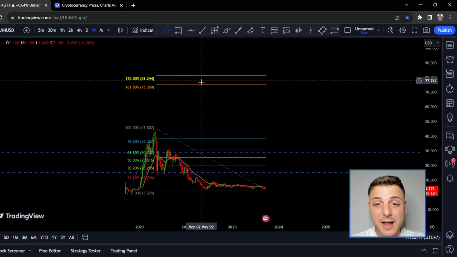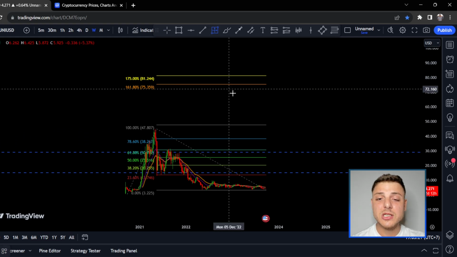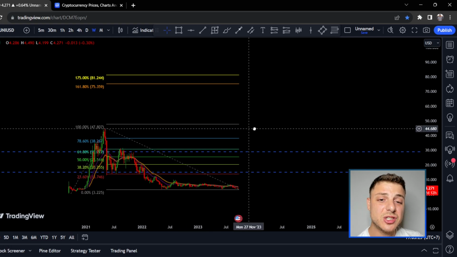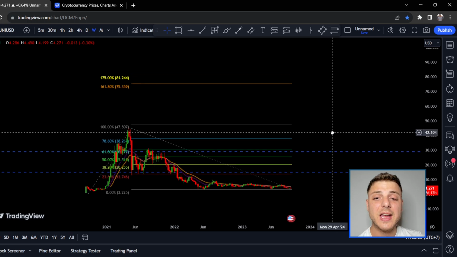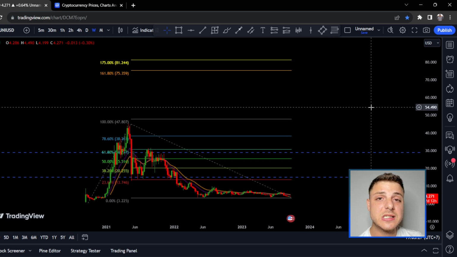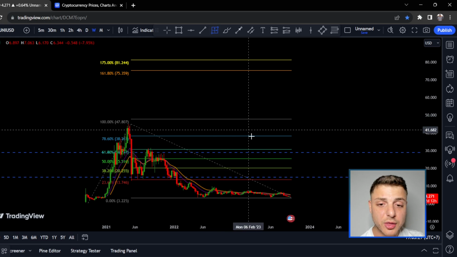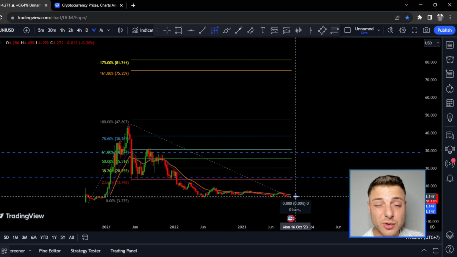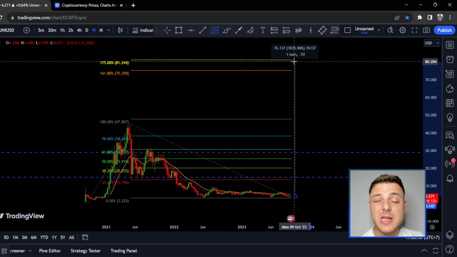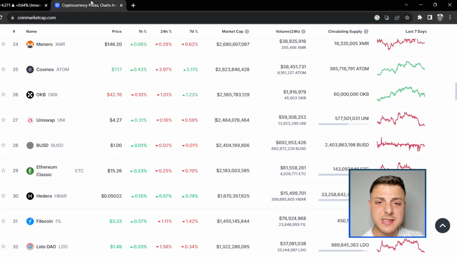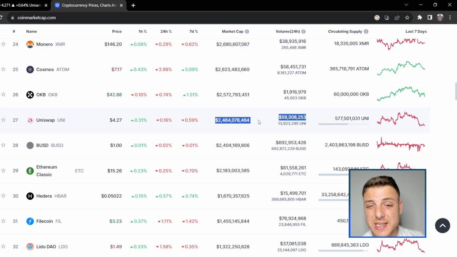So we're looking at this $80 price range because Uniswap is a decentralized exchange. There's definitely a massive use case. They get a massive amount of fees, especially because it's on the Ethereum blockchain, so the fees on Ethereum are massive. Looking to the upside, we'll say 1800%. Let's just call it 2000 because it's much easier for maths. So that's a 20x from here.